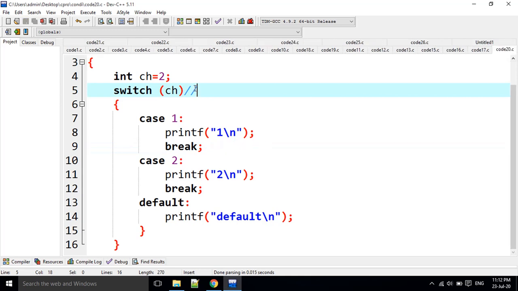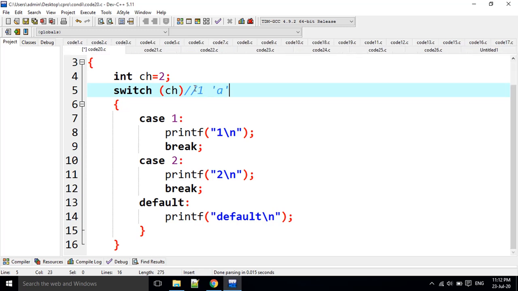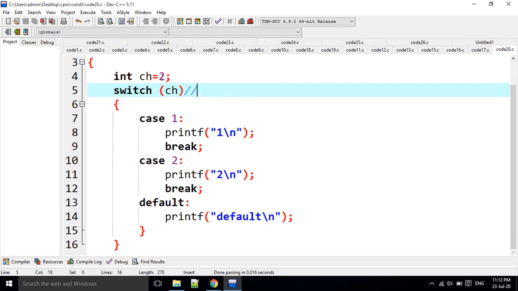This is the switch case. It allows the case statements to be alphabets or numbers. That's it. There are no floating values and no strings. It allows only numbers and alphabets. Okay, here CH is equal to 2.